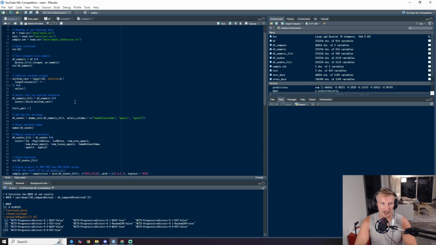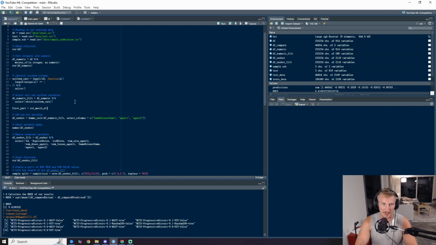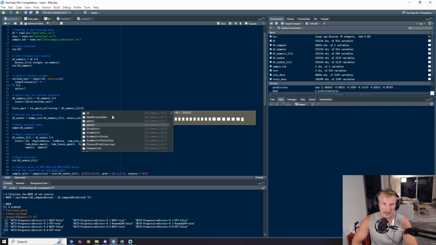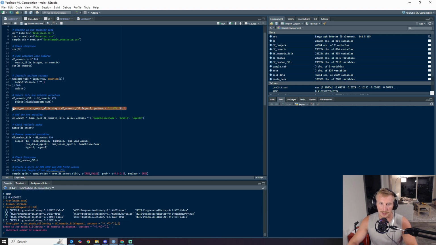To grab that, I'm saying first part is equal to str_match_all. The string is going to be numeric_filt agent 1. The pattern is going to be a dash, and then we want to grab everything until another dash. Let's see if that works. This returns kind of a weird object, so we're just going to grab the second column of that. Let's see what it does.